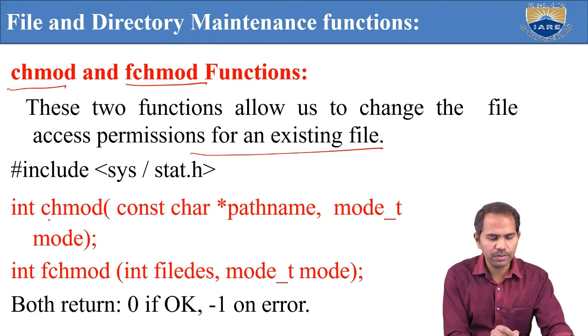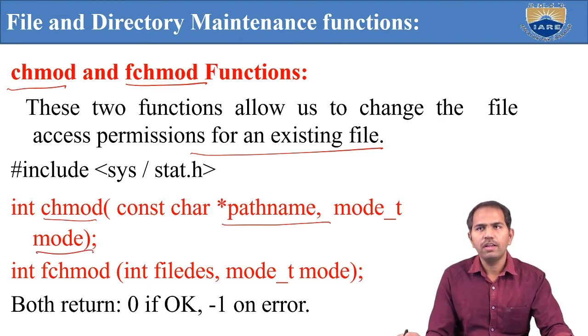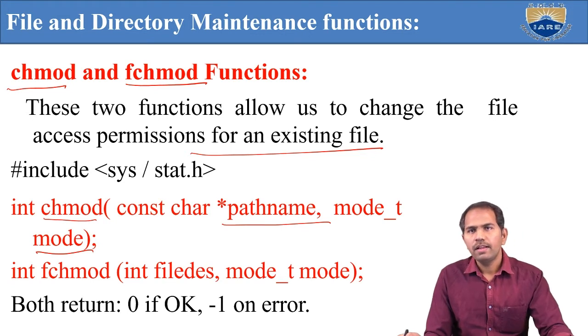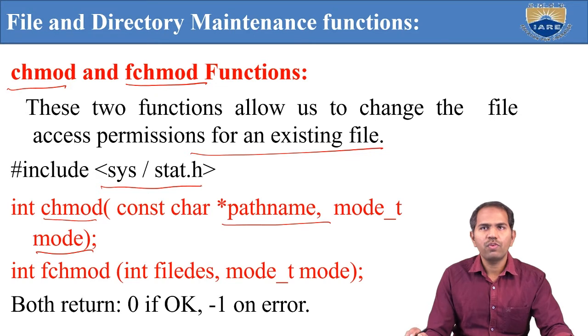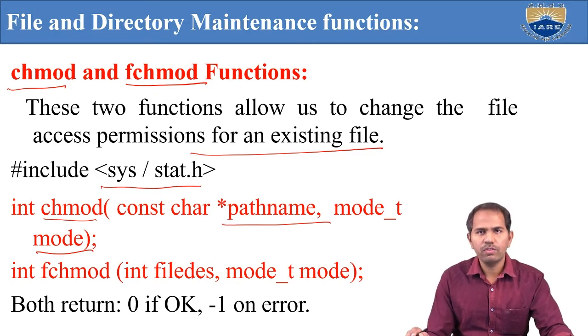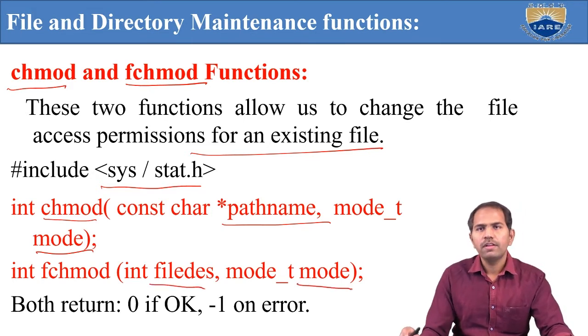The syntax of chmod: we have the path name of our file, and the mode, written as mode_t. It's the mode with which you open a file, which is defined as macros in the sys/stat.h header file. fchmod takes a file descriptor and the mode.